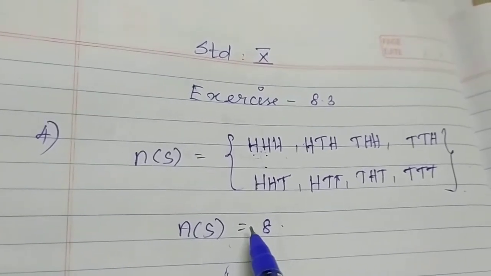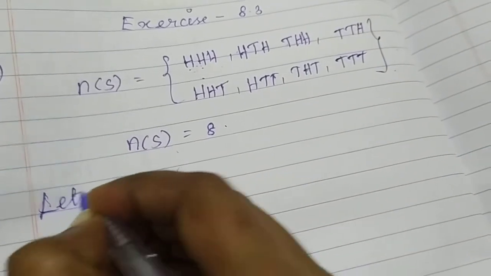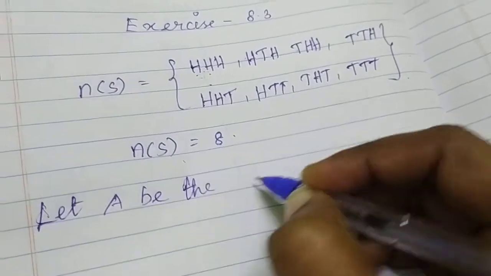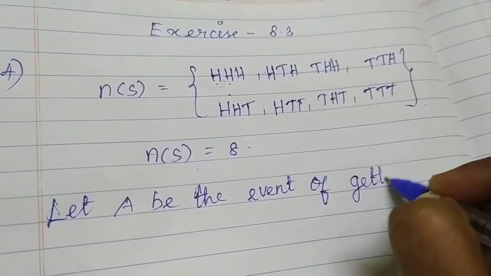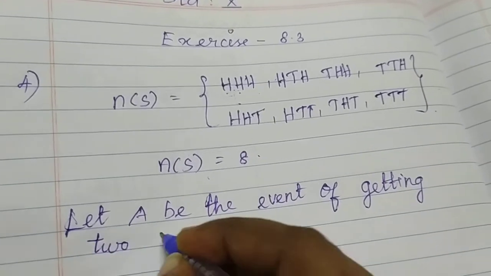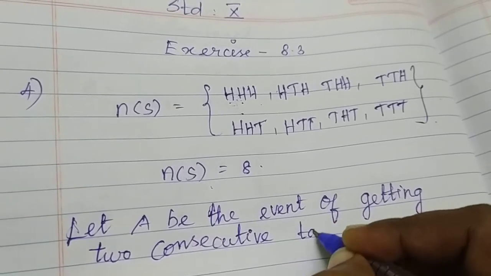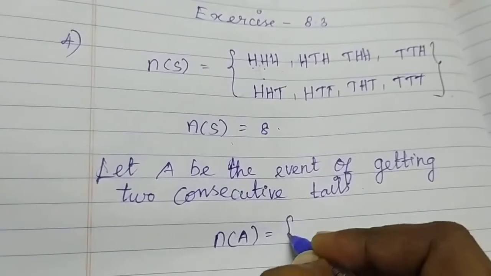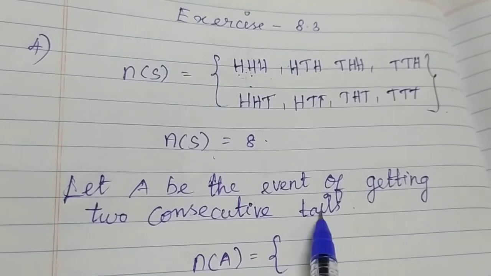Next, what is the question asking? Getting 2 consecutive tails. So I give one name for the event. Let A be the event of getting 2 consecutive tails. So first we find the number of A. Consecutive tails means continuously 2 tails want to come.